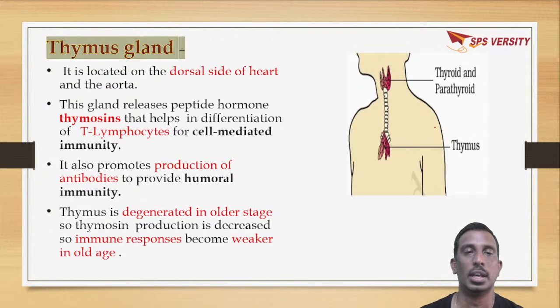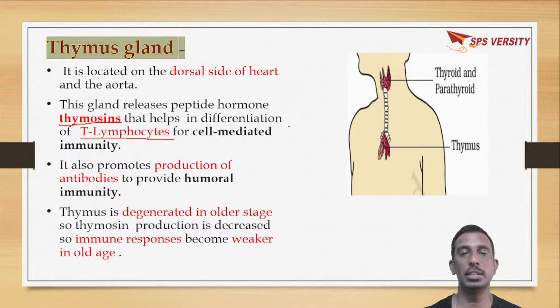Okay. And the next gland is the thymus gland, which is located near the heart. This thymus gland, which is present in the thoracic region, secretes a hormone called thymosin, which helps in differentiation of T lymphocytes.